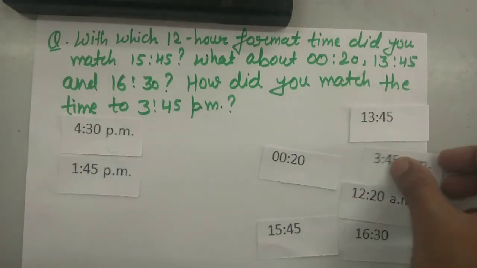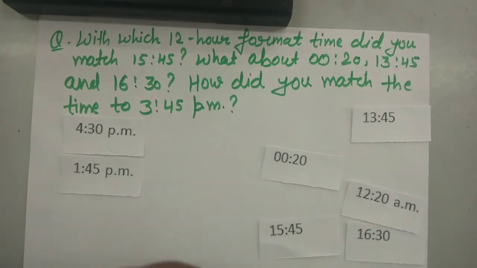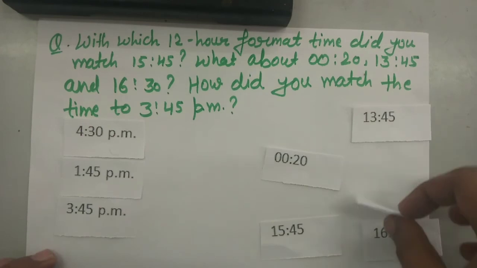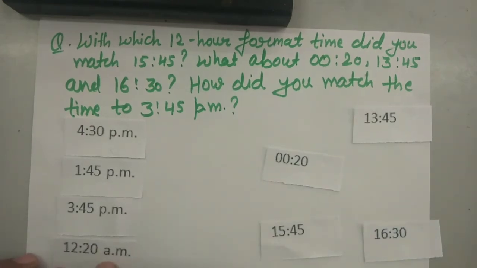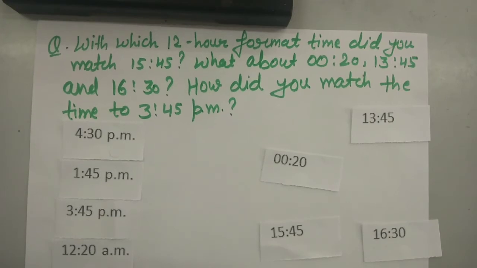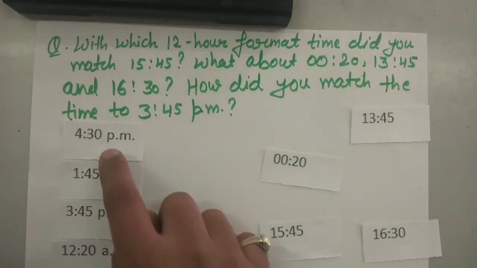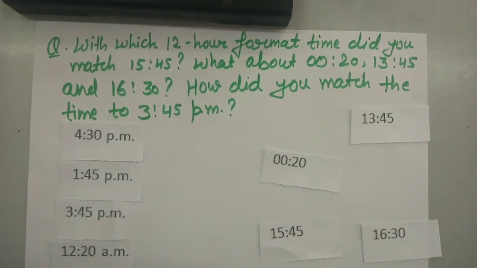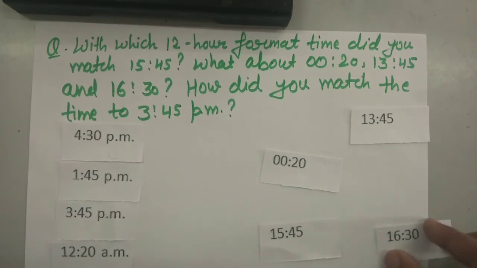After that it is 3:45, then we have 12:20 AM, and we have separated them. Okay, after that we have to match the timings, that is, the 24-hour clock timing. As it is 4:30 PM, what we have to do is add 12 hours to it. Okay, so when we add 12 hours,